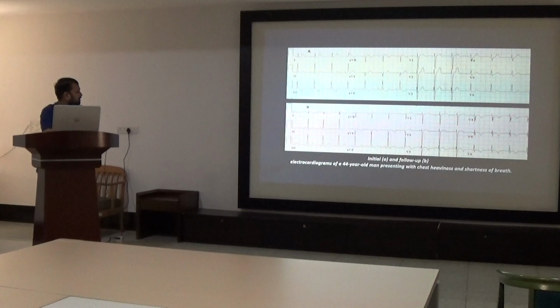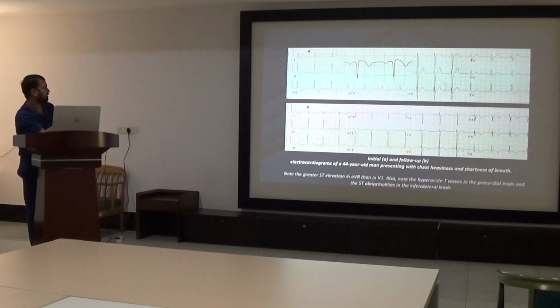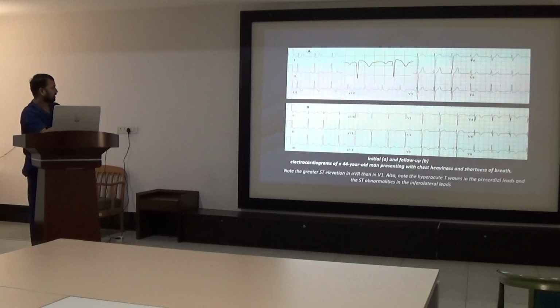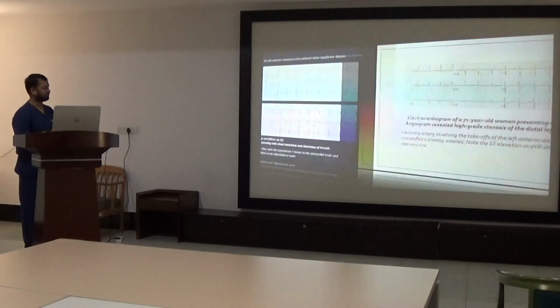Coming to the clinical cases, this is the initial and referral ECG of a 44 year old man presenting with chest heaviness and shortness of breath. Here we can see ST elevation in lead aVR and we can also see hyperacute T waves in V1 and V2. When angiogram of this patient was done, it revealed total proximal occlusion of the left anterior descending coronary artery without any other significant disease. So this aVR elevation is very significant in this case.